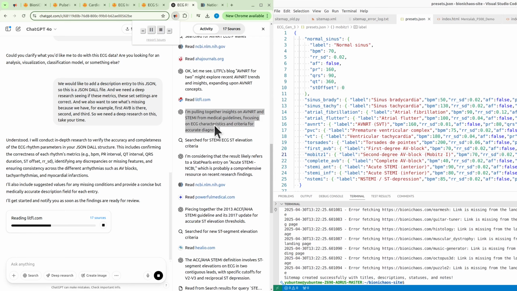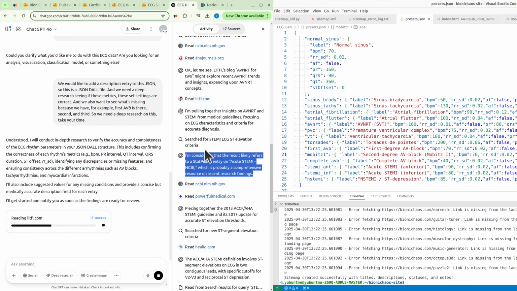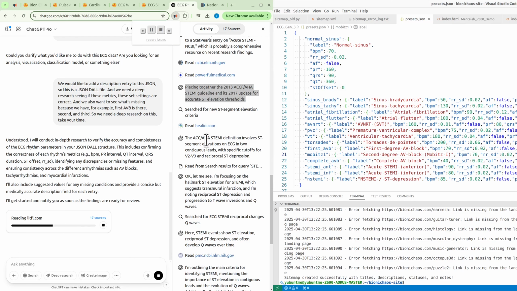I'm pulling together insights on AFib and STEMI from medical guidelines, focusing on ECG characteristics and criteria for accurate diagnosis. I'm considering that the result likely refers to a StatPearls entry on acute STEMI, which is probably a comprehensive resource on recent research findings. Piecing together the 2013 ACC/AHA STEMI guideline and its 2017 update for accurate ST elevation threshold.